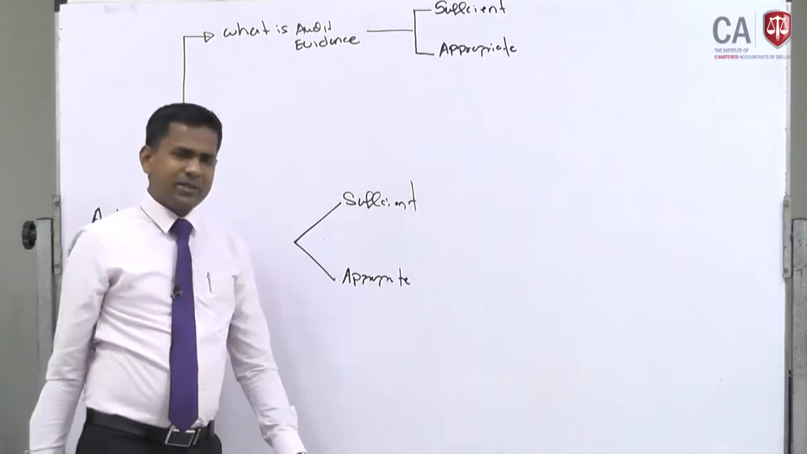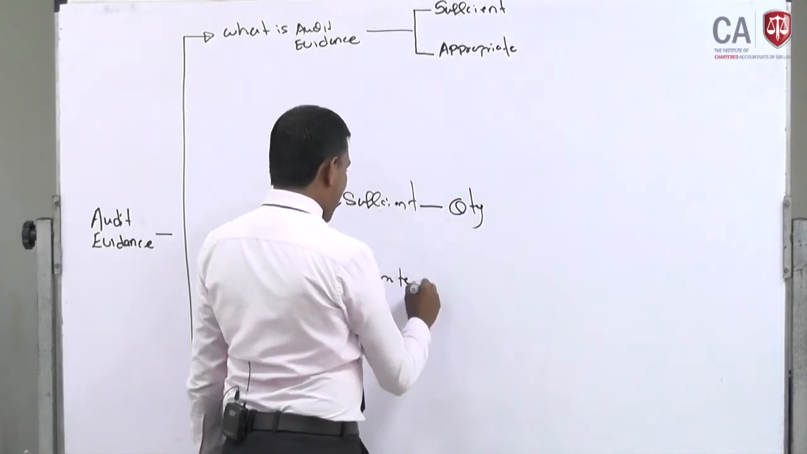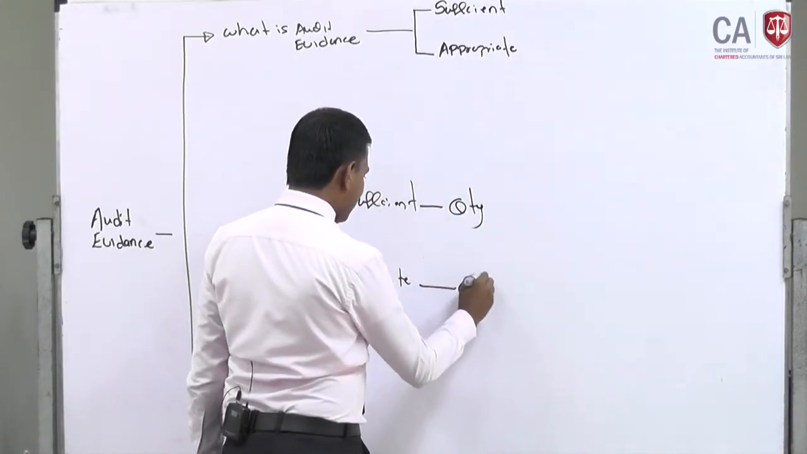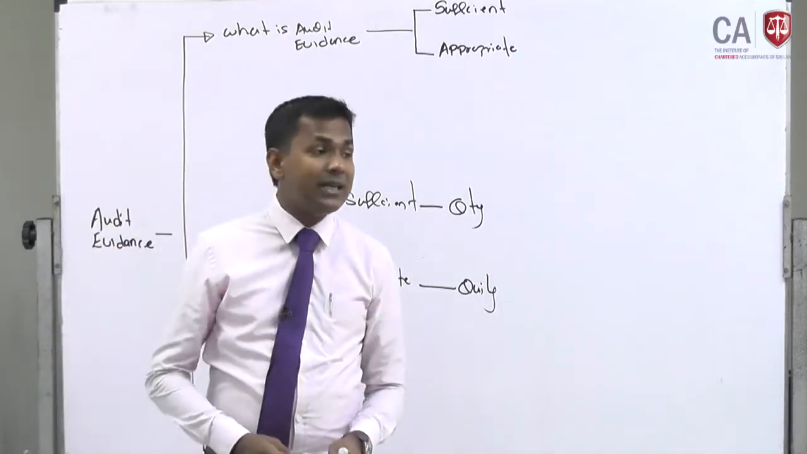Now remember, sufficient means the quantity, appropriate means quality. For example, let's say in front of the Charity Institute there is a murder.